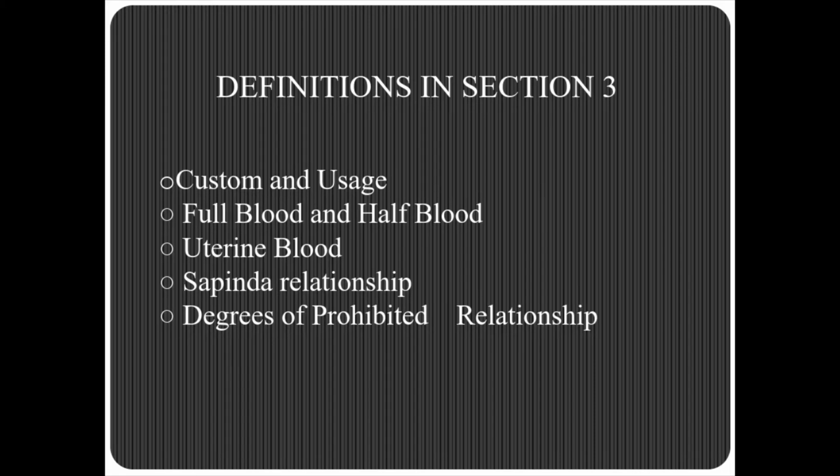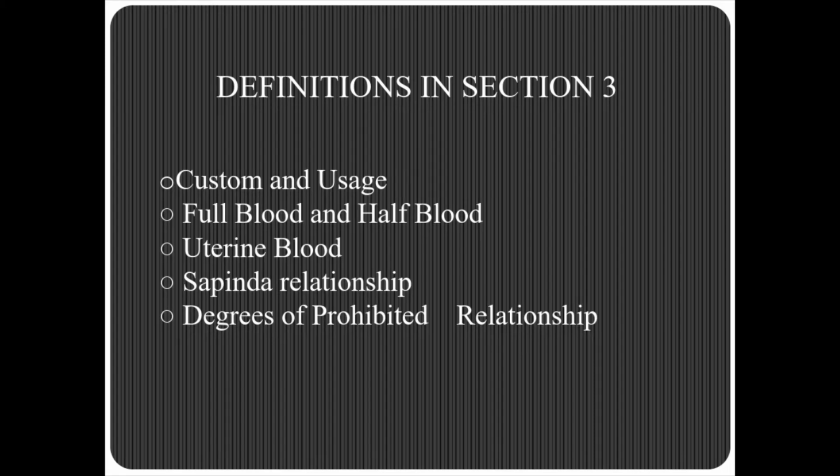Also, coming to the next definition, that is Sapinda relationship, given in section 3 clause F. Sapinda relationship under subclause 1, with reference to any person, extends as far as the third generation in the line of ascent through the mother and the fifth in the line of ascent through the father, the line being traced upwards in each case from the person concerned, who is to be counted as the first generation.